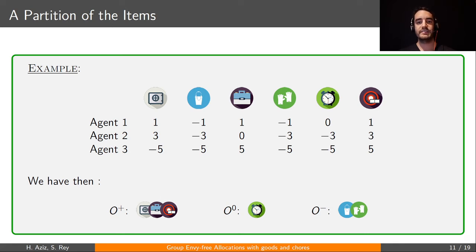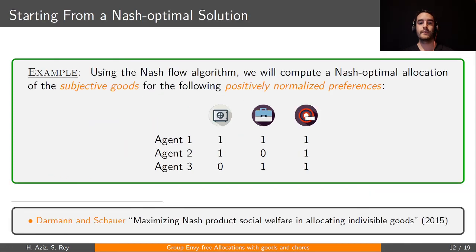Okay, so we have these three sets, and we will first allocate the items in the set O plus, the subjective goods. We'll first change the preferences such that they are binary, meaning that the utility of the single items is either 0 or 1. Using these binary preferences, we will compute a Nash optimal solution using the flow algorithm introduced by Barman and Krishnamurthy.